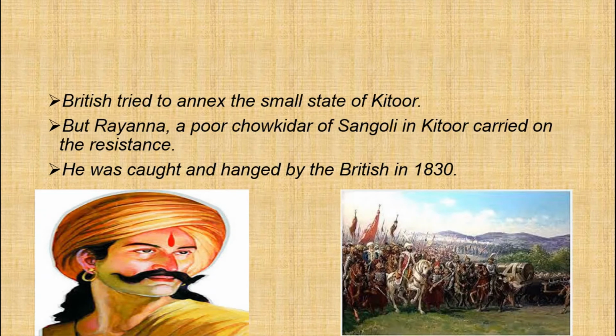Children, look at this picture. When the British tried to annex the small state of Kittur, Rayana, a poor Chaugidar of Sangoli in Kittur, carried on the resistance. But unfortunately, he was caught and hanged by the British in 1830, isn't it? And who was the Queen of Kittur? Rani Channamma, isn't it? Yes.